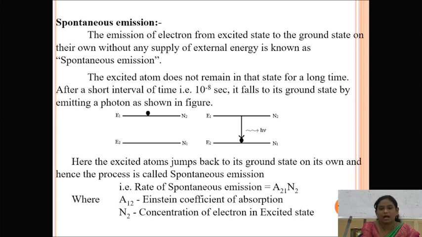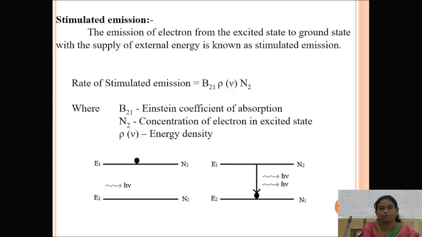Now coming to the main principle of the laser, that is stimulated emission. We know that the acronym of laser is light amplification by stimulated emission of radiation. In this process, the emission of electrons from the excited state to the ground state takes place with the supply of energy.